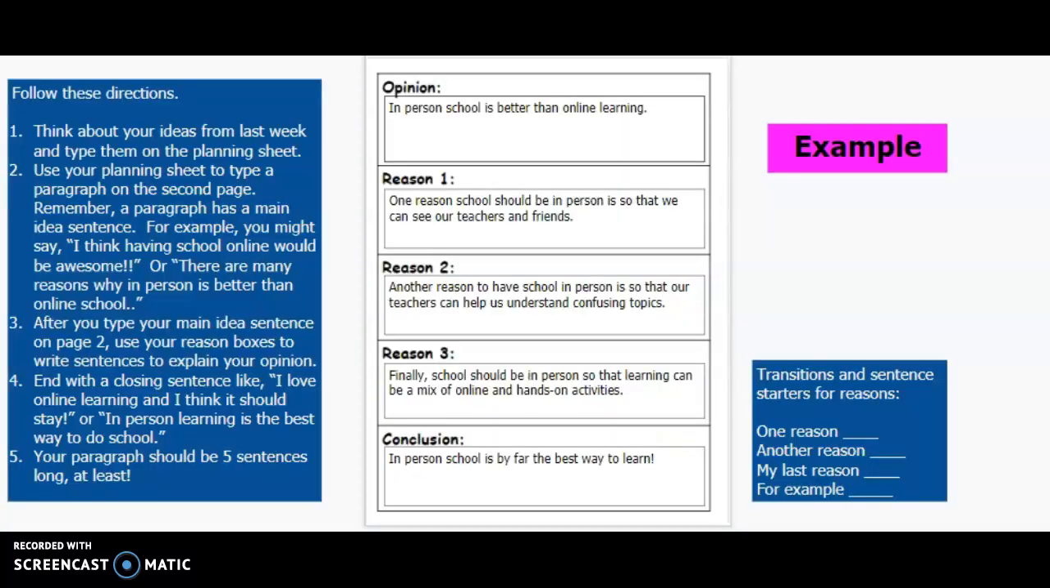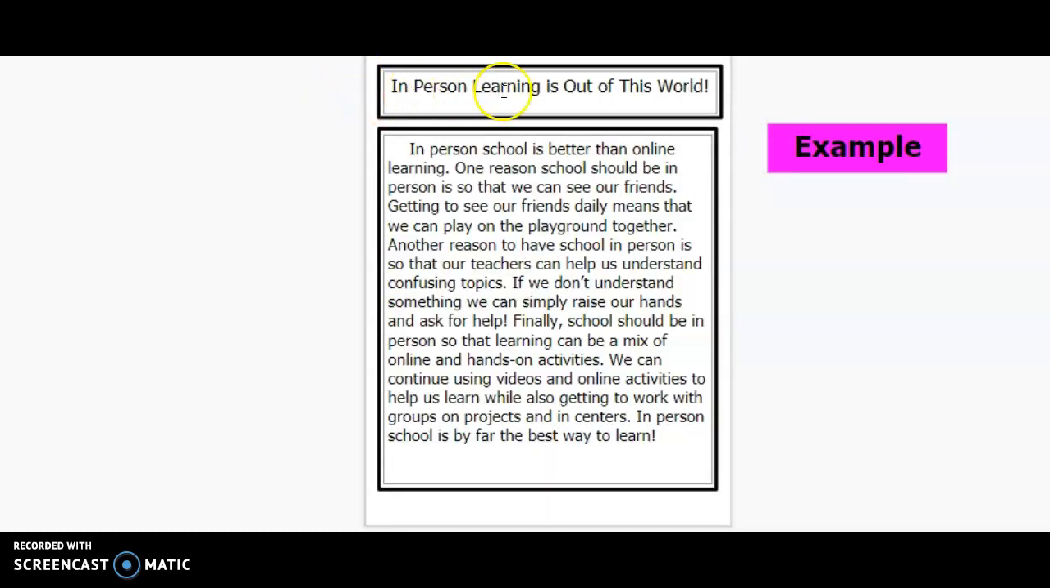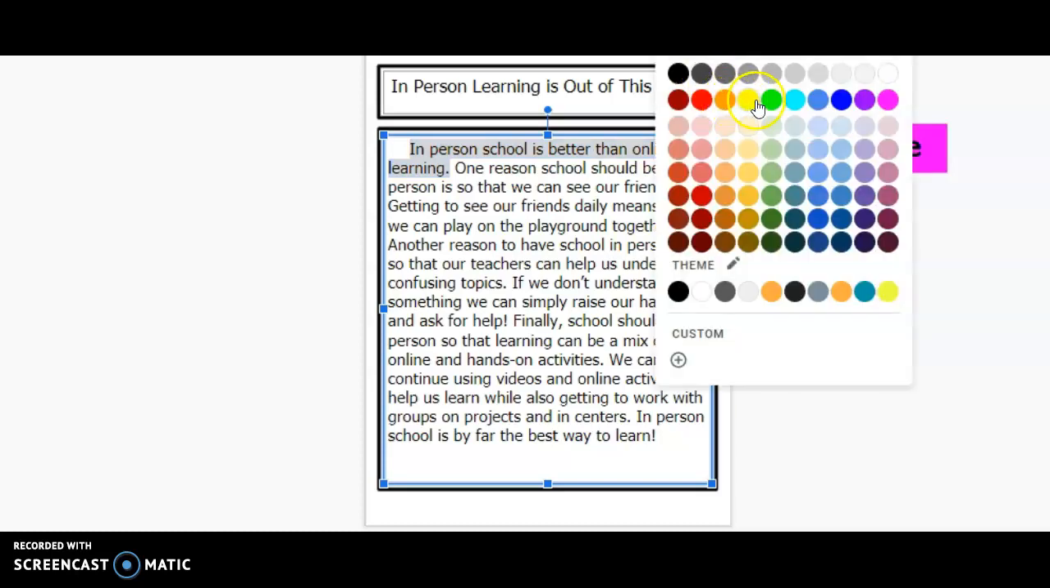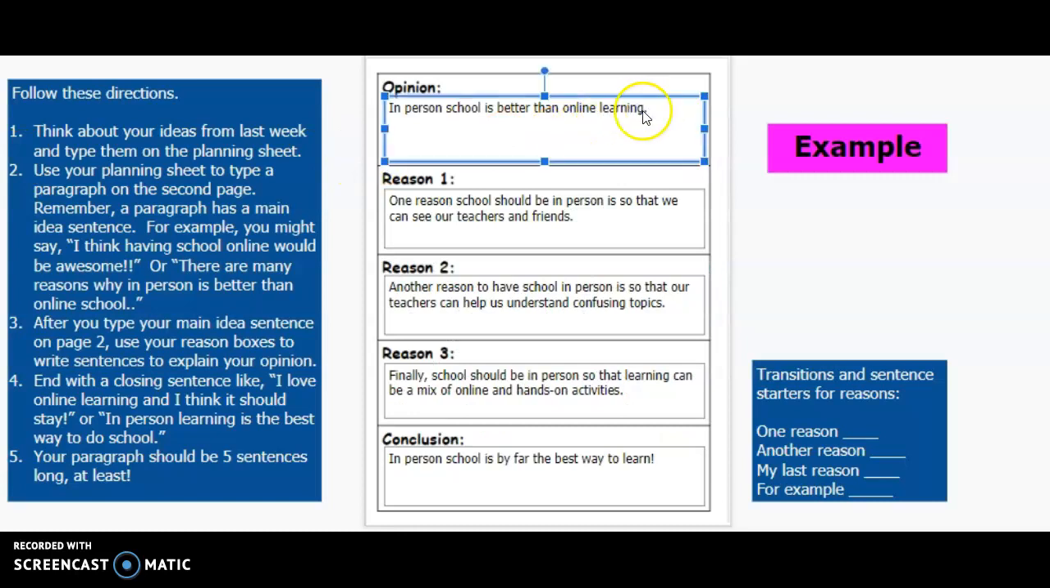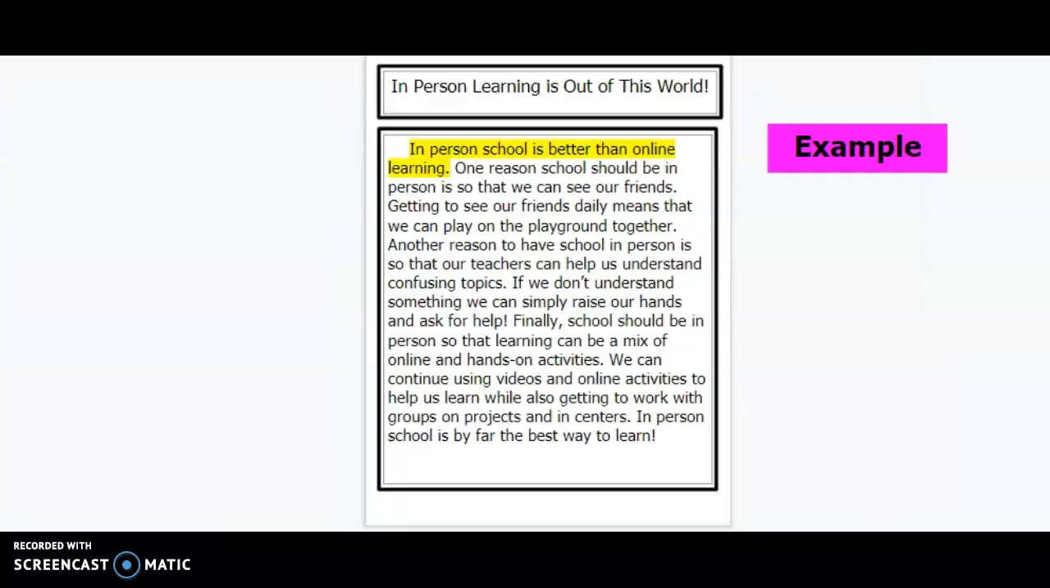This is the example using this chart here. So here's a title, In-Person Learning is Out of This World. In-person school is better than online learning. So this sentence is right from here. In-person school is better than online learning. So I took it right from there.